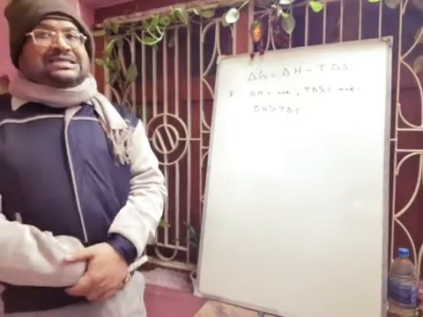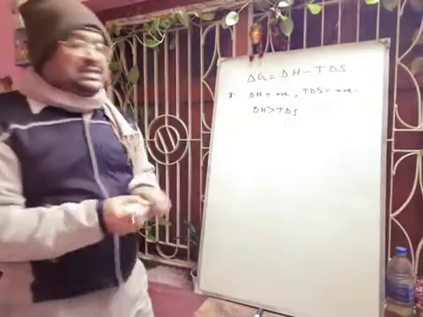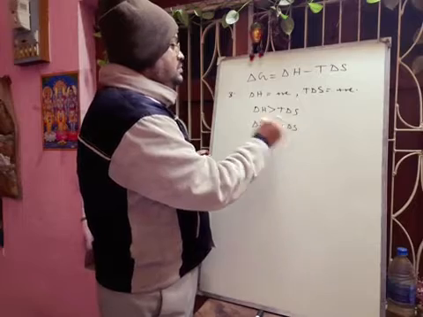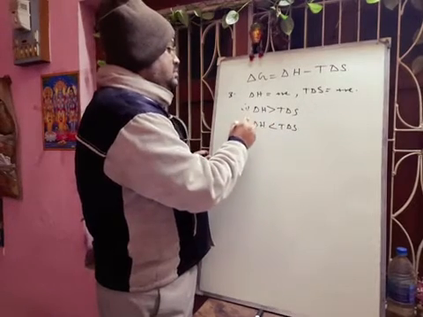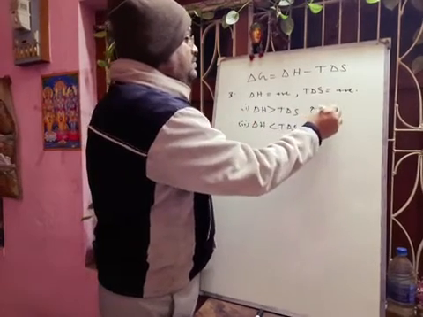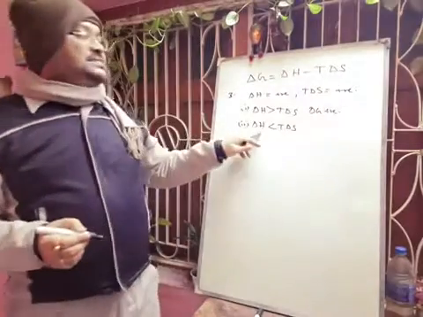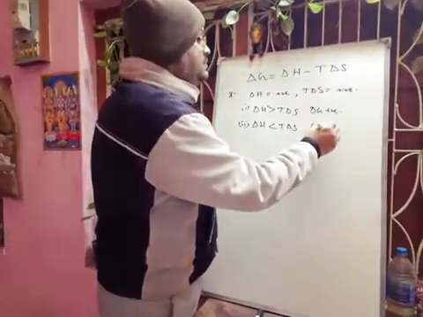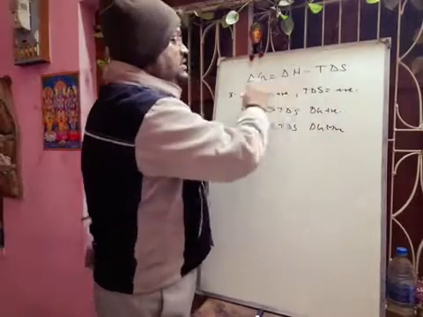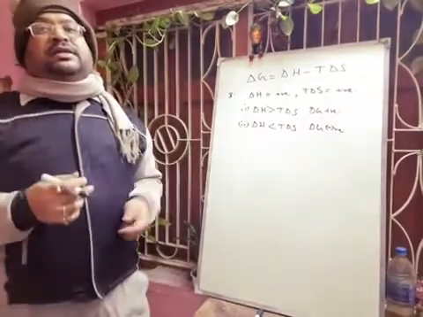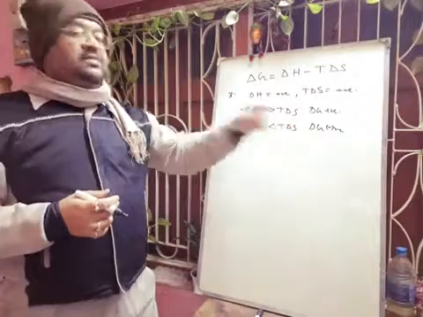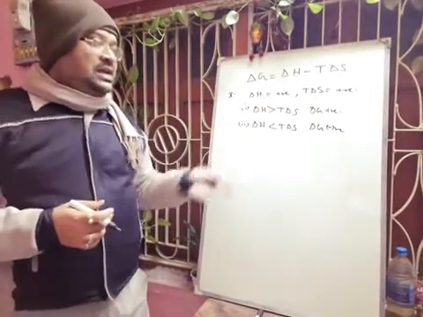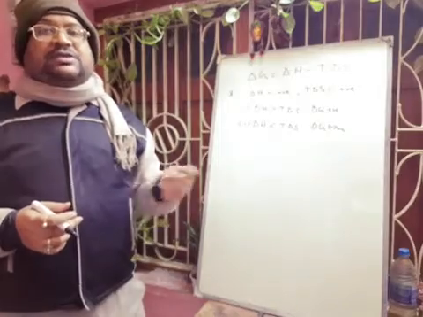And second case, if delta H is less than T delta S, so here delta G positive, and in the second case if delta H is less than T delta S, definitely delta G will be negative. You look at this equation, the main equation, then you can easily understand. So delta G will be negative, that means the process will be spontaneous, and we can give the example of the evaporation of water.